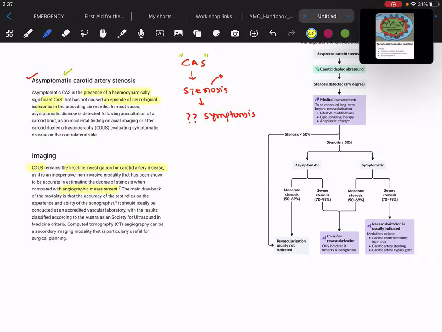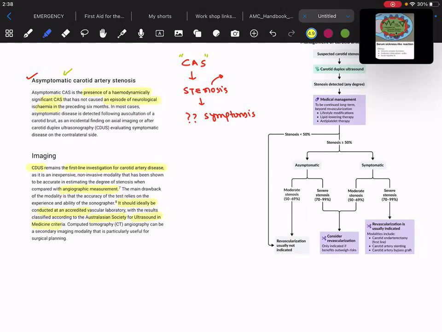And it should ideally be conducted at an accredited vascular laboratory with the results classified according to Australasian Society for Ultrasound in Medicine criteria.